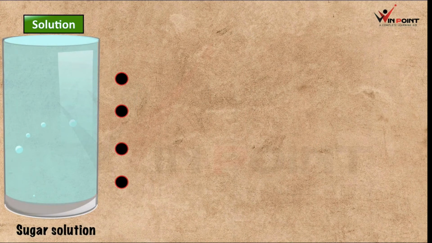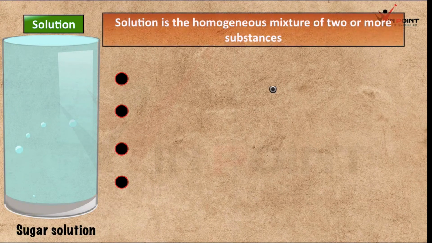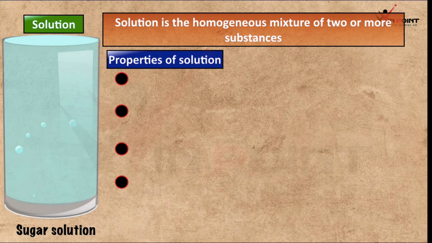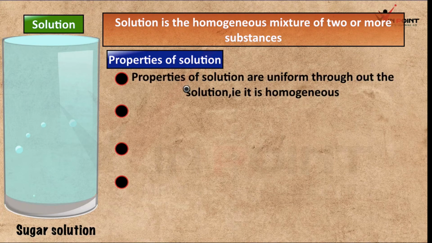Now we can discuss about the properties of solution. Solution is the homogeneous mixture of two or more substances. Solution is homogeneous. There is no doubt in that, because the properties of solution will be same everywhere. The first property, it is homogeneous. Properties of solution are uniform throughout the solution. So you can write solution is homogeneous mixture.